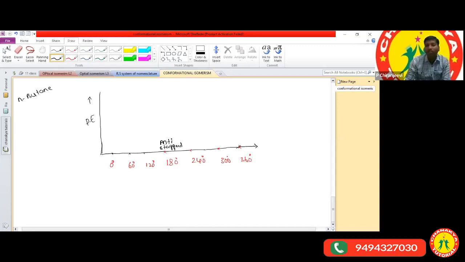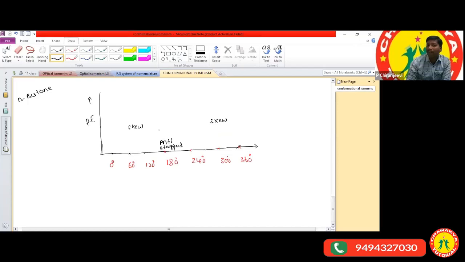After that, the next most stable is the skew or gauche form. At which angle does it exist? Skew exists at 60 degrees, and at the same time the skew form also exists at 300 degrees.